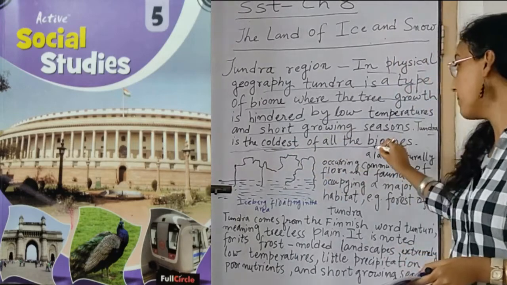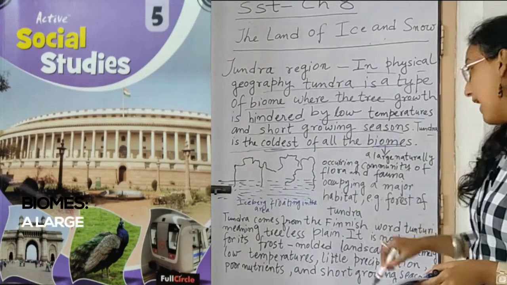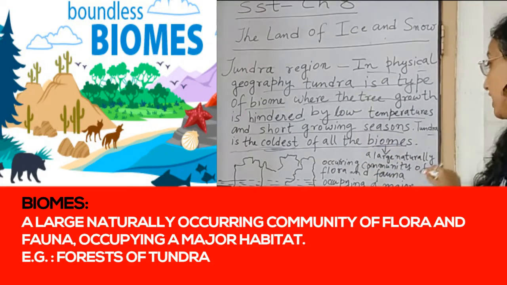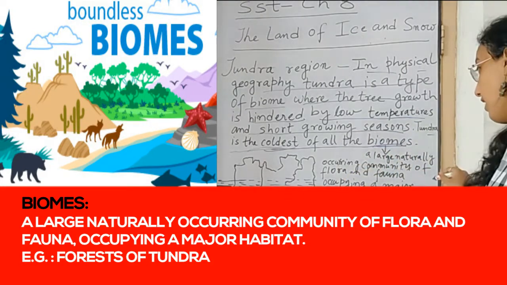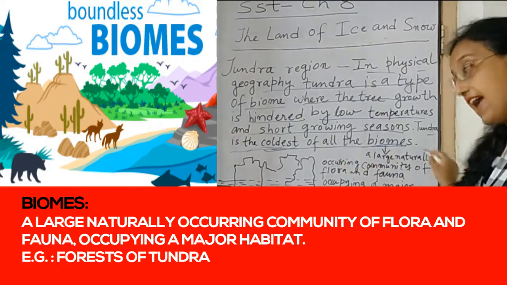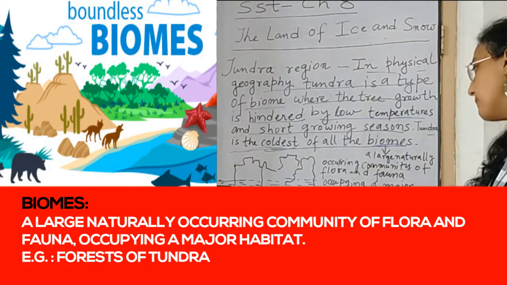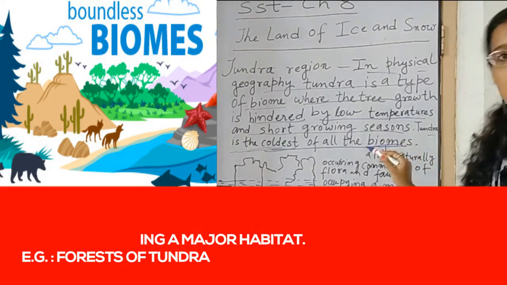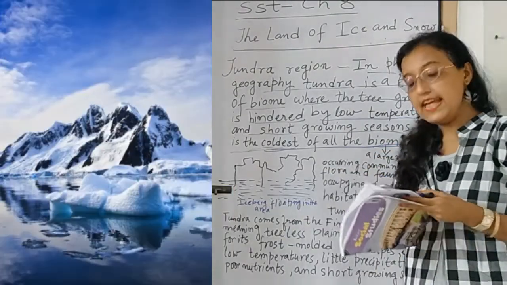So, what is a biome in that case? A biome is a large naturally occurring community of flora and fauna. That means plants and animals occupying a major habitat, for example forest or tundra. Okay? Now, let's start the chapter.